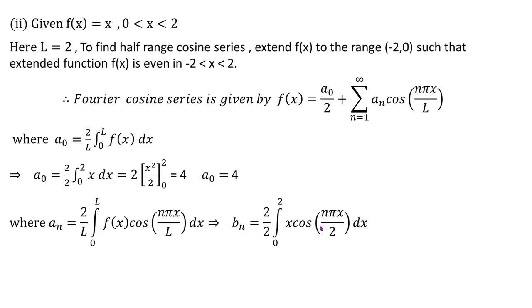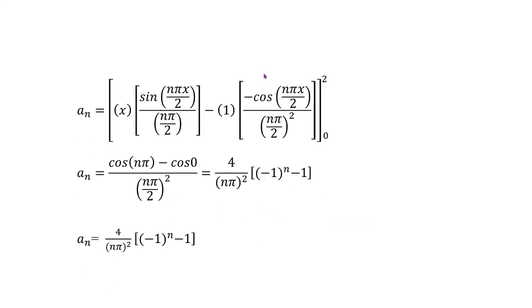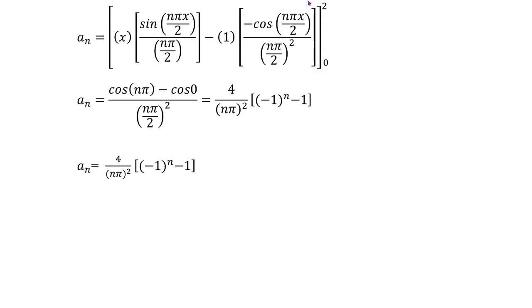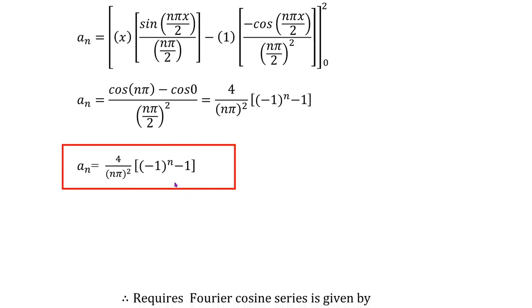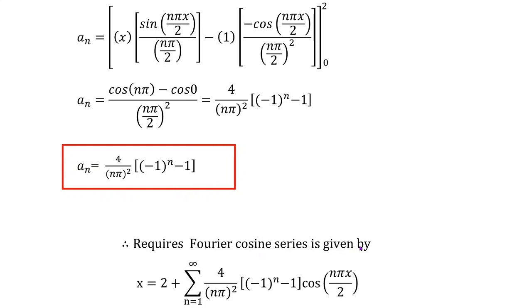Then this integrand is to be evaluated by applying again successive integration by parts. So applying successive integration by parts, and on applying the limits, you will get such type of simplification. Here I use the formula cos of n pi is minus 1 raised to n. Okay, so taking the common term and substituting the value, we will get an. So once after getting a0 and an, now we can write the Fourier cosine series, which is given by function again x equal to a0 is 4 by 2 is 2, plus now this is an cos n pi x by 2.